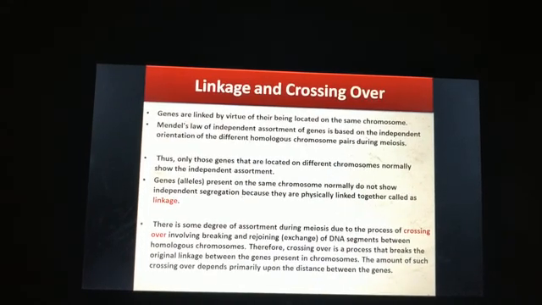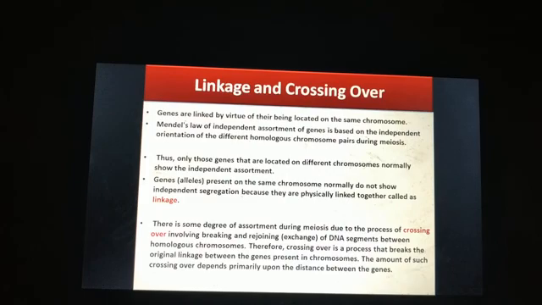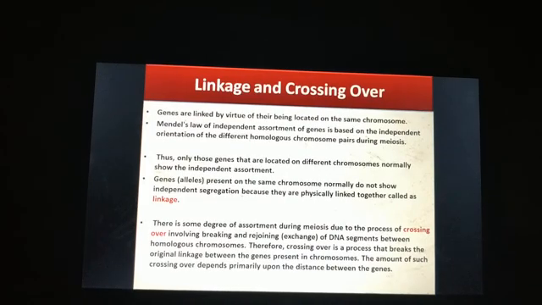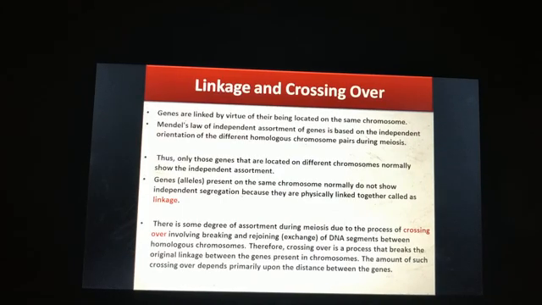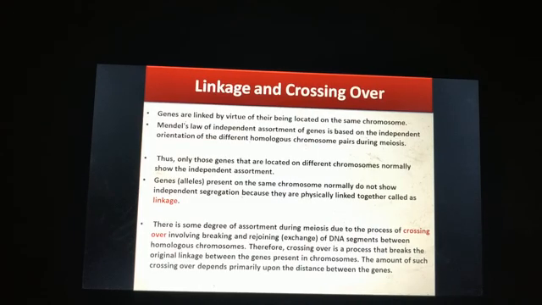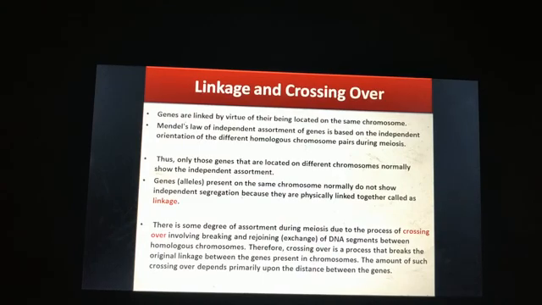But Mendel was very lucky in many ways, because the 7 pairs of contrasting characters which he studied in the pea plant were present on 7 different chromosomes of the pea plant. That is why during gamete formation they show the law of independent assortment.